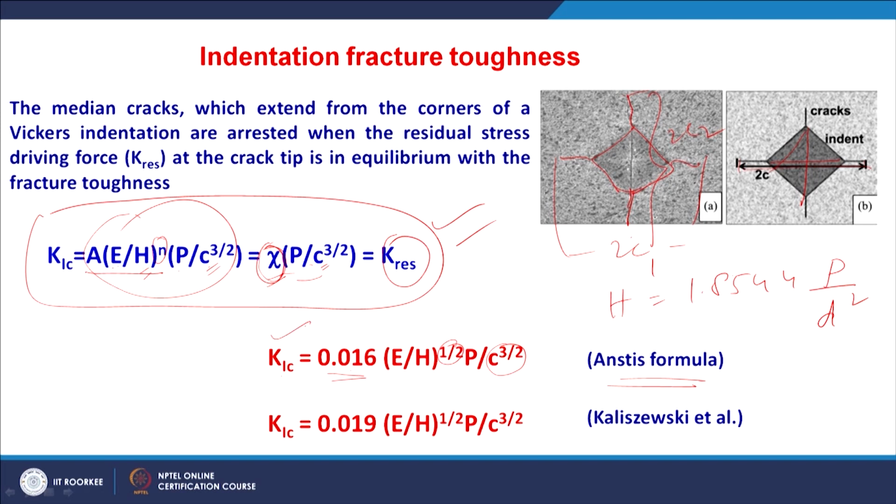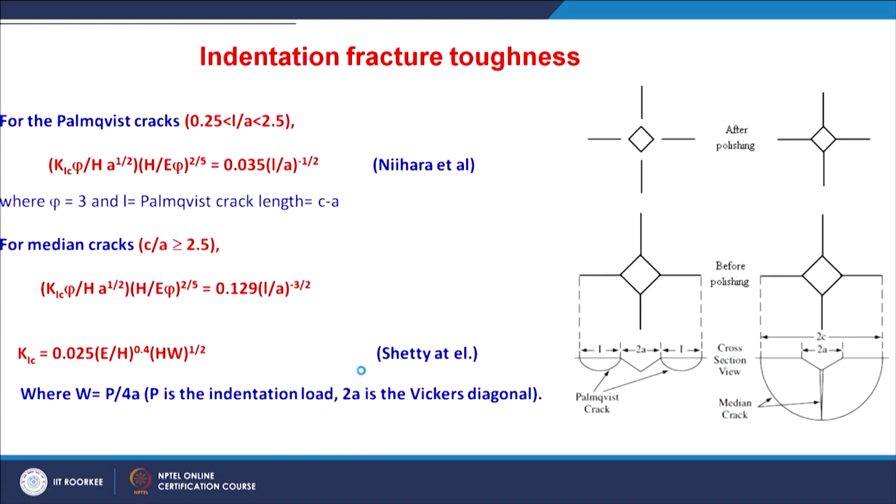Recently another group of researchers provided a modification of this Anstis formula, just a change in the constant to 0.019 instead of 0.016. These are semi-empirical formulae developed based on the data obtained for ceramic materials.